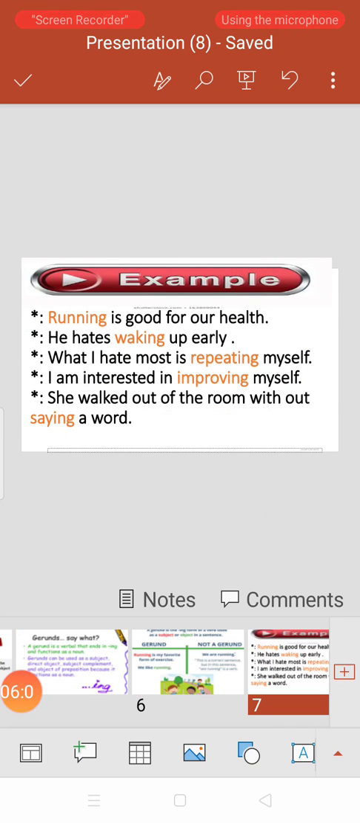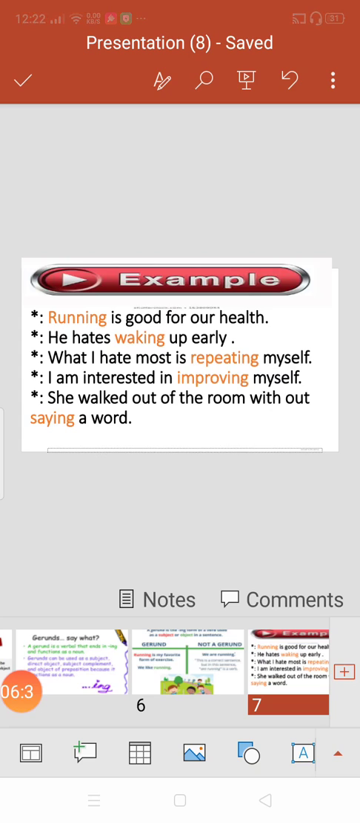There are a few more examples. Running is good for our health. So running, what is running? It is the subject. And what is the grammatical name of running? Because we have added ing with run, it has become a noun in this sentence. It is a gerund. He hates waking up early.